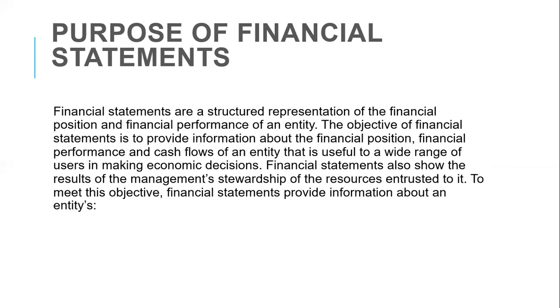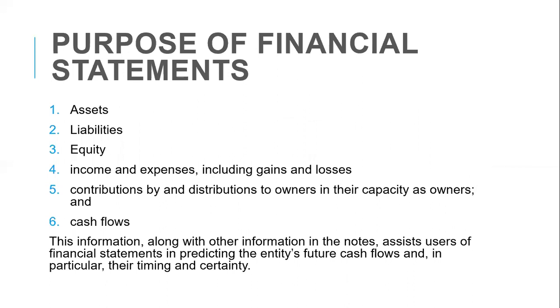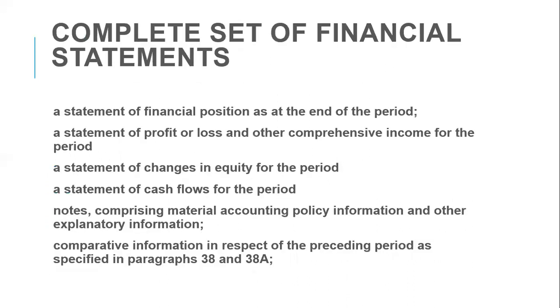So we are going to have information about the assets of the organization, resources controlled by that entity as a result of past events. Give us information about the liabilities. Give us information about equity, the owners' interest. Give us information about income and expenses, including gains and losses. Give us information about contributions by and distributions to owners in their capacity as owners. Then give us information about the cash flows. So all these are information you expect in a typical financial statement.